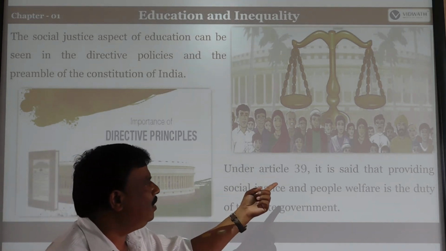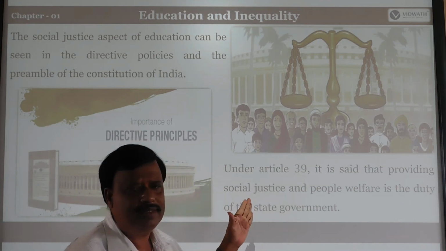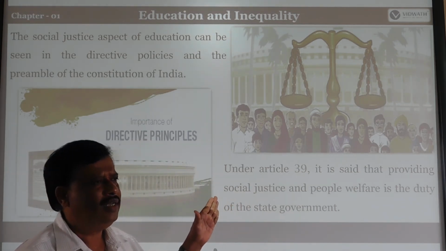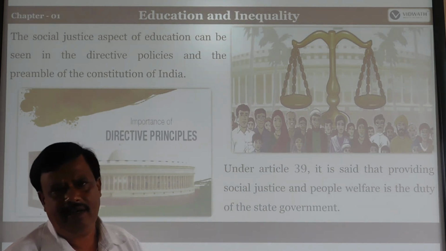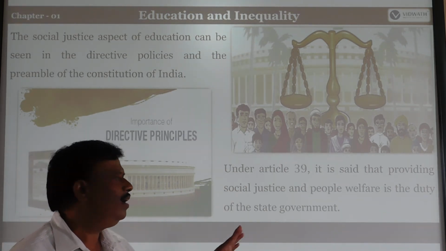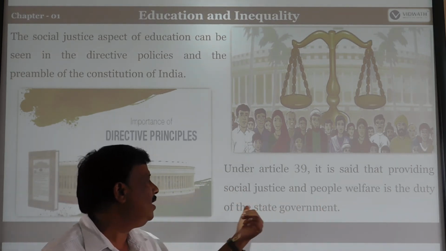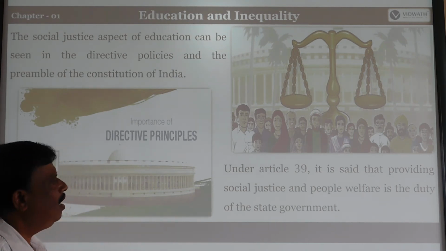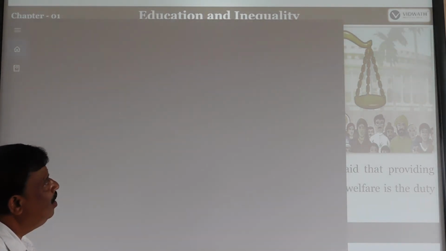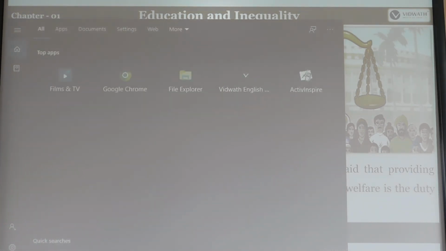Under Article 39, it is said that social justice should be provided. So, we have seen inequality in education. That's why Article 39 was introduced by our government to provide educational social justice, and people's welfare is the duty of the state government. That is called Rama Rajya or welfare programs, or Kalyana Rajya, what our Gandhiji had dreamt. Okay.